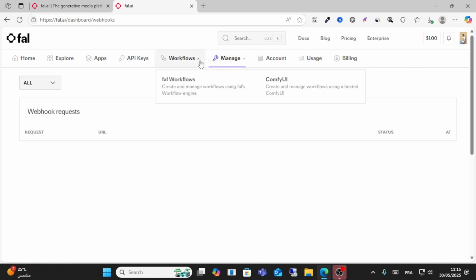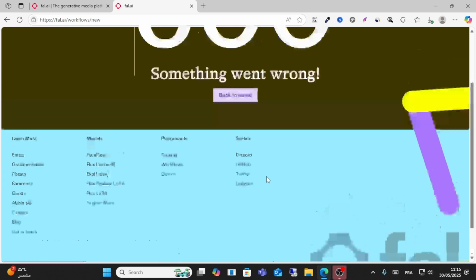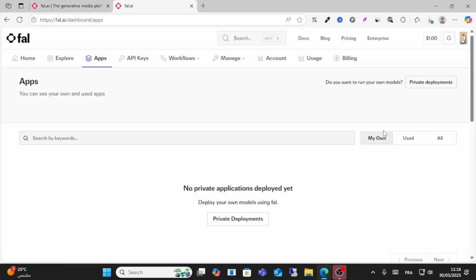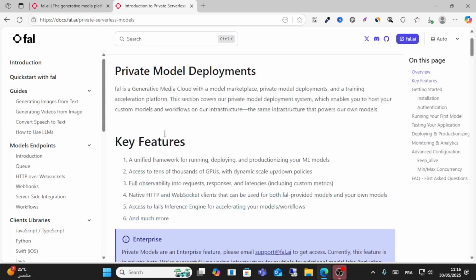You can create a workflow from here, just click create, and you have this option to create a workflow, and you have API apps. You can use all these model apps, private deployments. So guys, this is the API for this video.